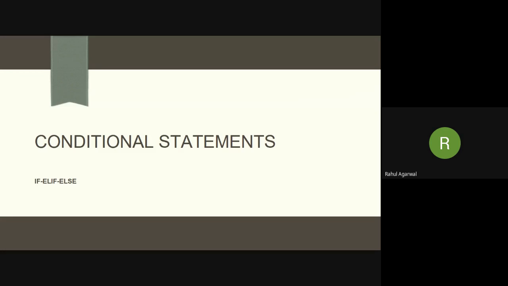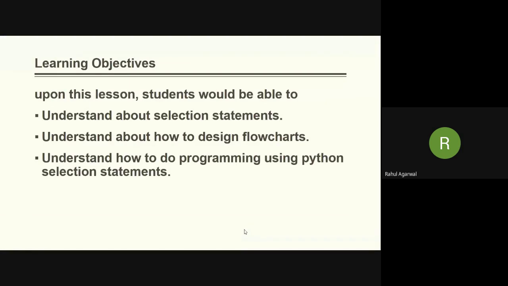Today we are going to see the conditional statements. These are also known as branching statements. The learning objective of this lesson is that after this you should be able to understand the selection statements, how to design flowcharts, and how to do programming using Python selection statements.